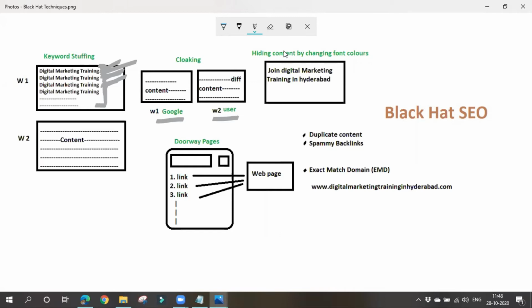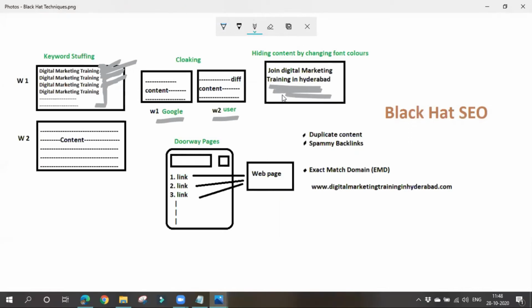And the next thing is hiding content by changing font colors. Let's think that my website is about digital marketing, so I'll be writing some content here. I'll be writing some keywords like digital marketing training, digital marketing training.